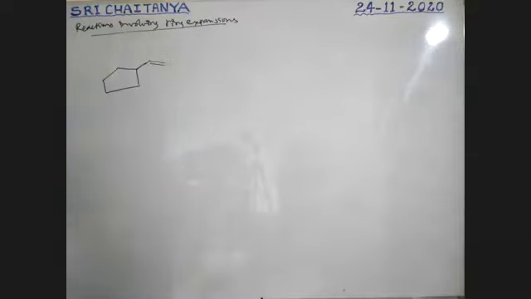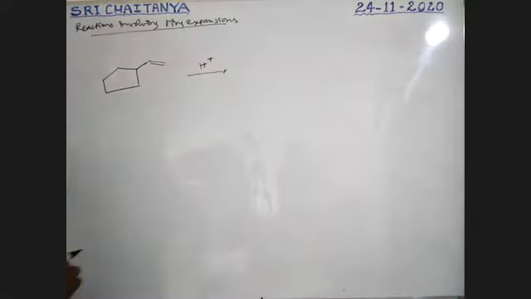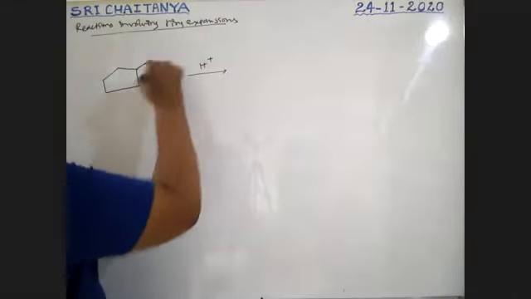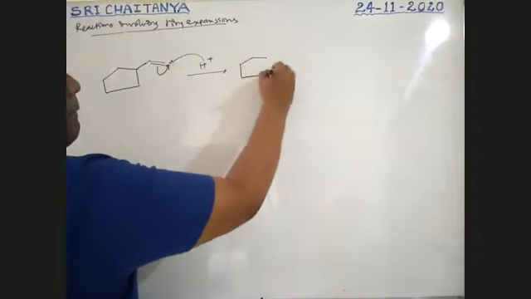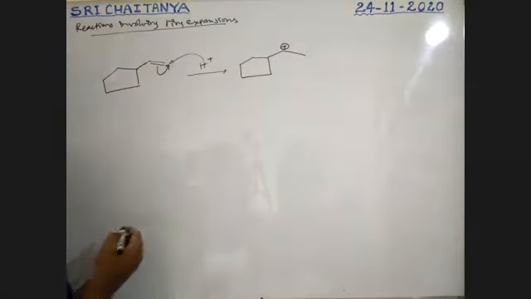This is a double bond, boys. If this double bond is attacked by an H plus ion, this H plus ion migrates here, this one gets a negative charge, and this one is attacked here. So this one gets a positive charge.